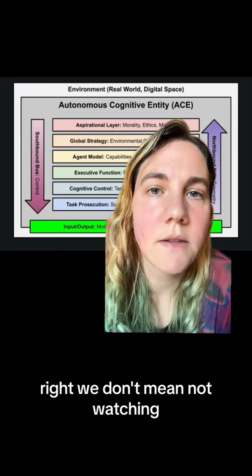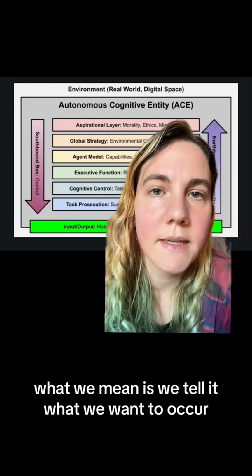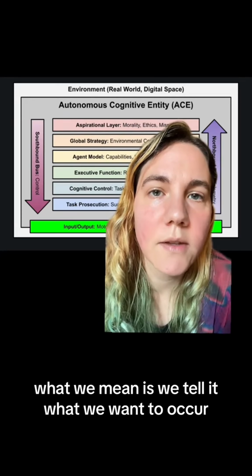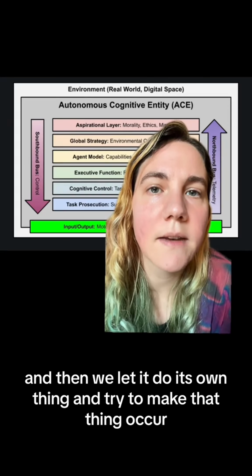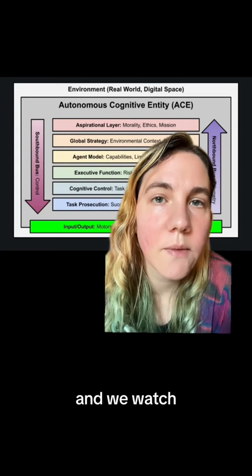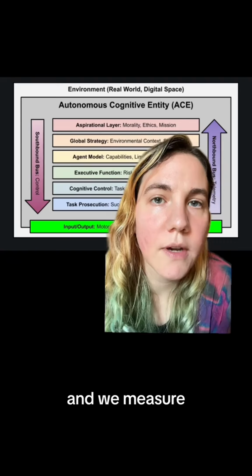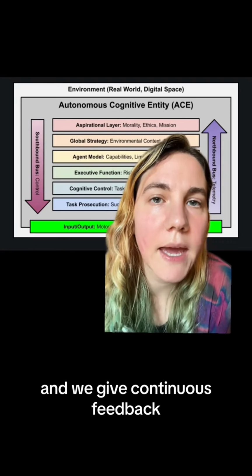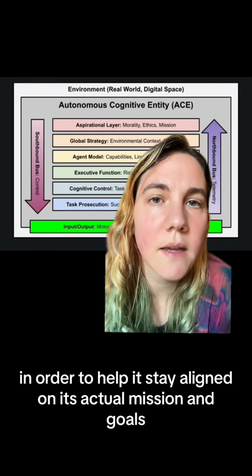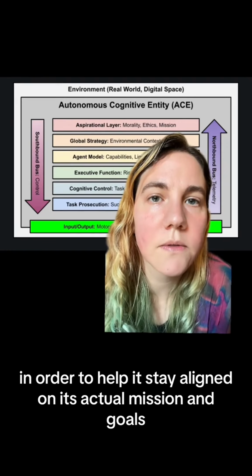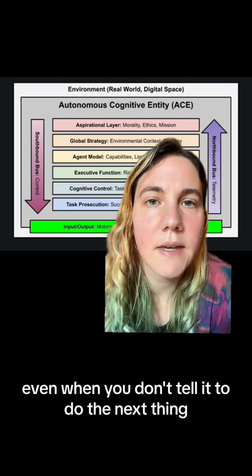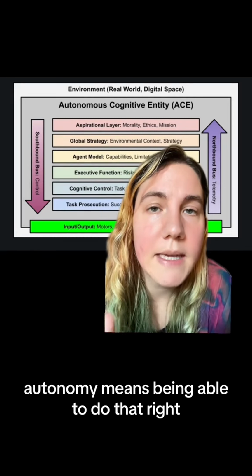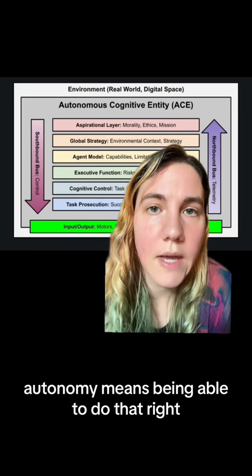We don't mean not watching. What we mean is we tell it what we want to occur and then we let it do its own thing and try to make that thing occur. And we watch and we measure and we give continuous feedback in order to help it stay aligned on its actual mission and goals. An autonomous cognitive entity is an entity that keeps going even when you don't tell it to do the next thing. Autonomy means being able to do that, right?